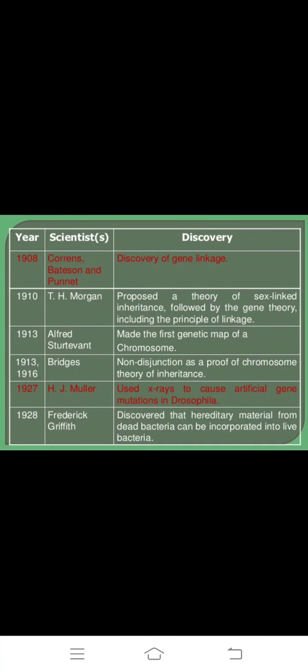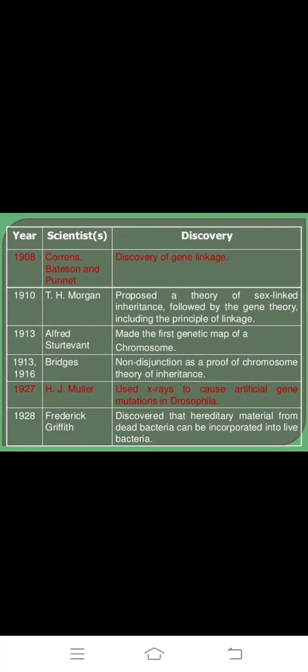Next, 1908, the scientists are Bateson and Punnett, who discovered gene linkage. Gene linkage is by Correns, Bateson and Punnett.